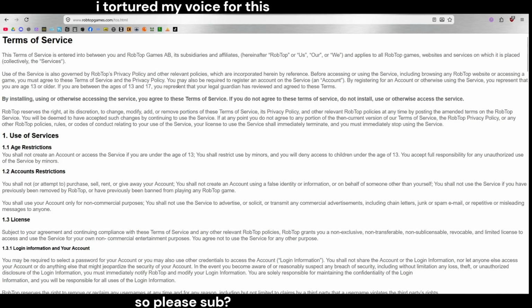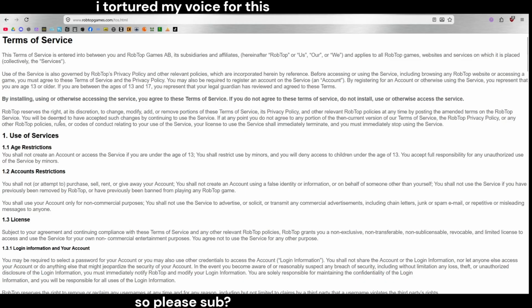You may also be required to register an account on the service, an account. By registering for an account or otherwise using the service, you represent that you are age 13 or older. If you are between the ages of 13 and 17, your representative legal guardian has reviewed and agreed to these terms. By installing, using, or otherwise accessing the service, you agree to these terms of service. If you do not agree to the terms of service, do not install, use, or otherwise access the service.